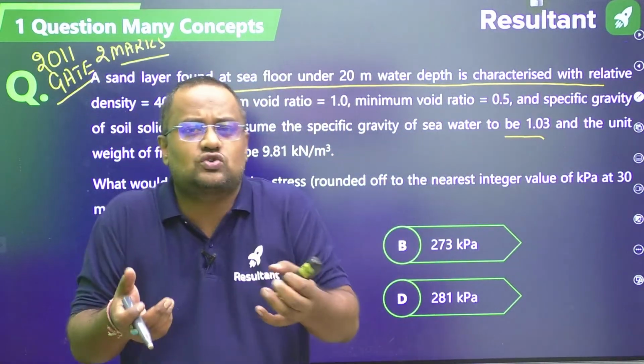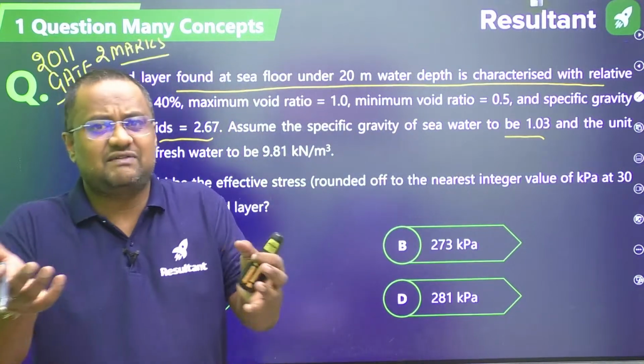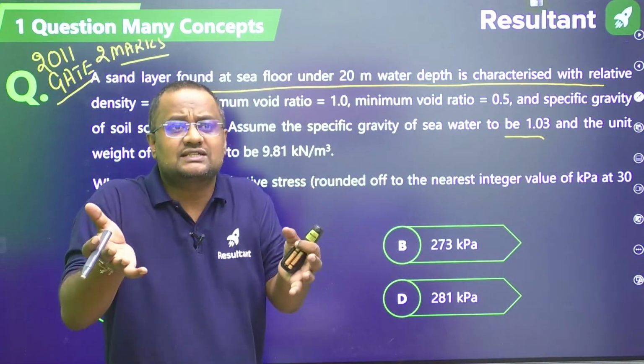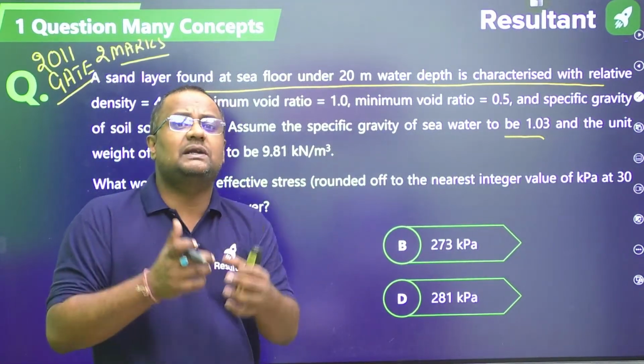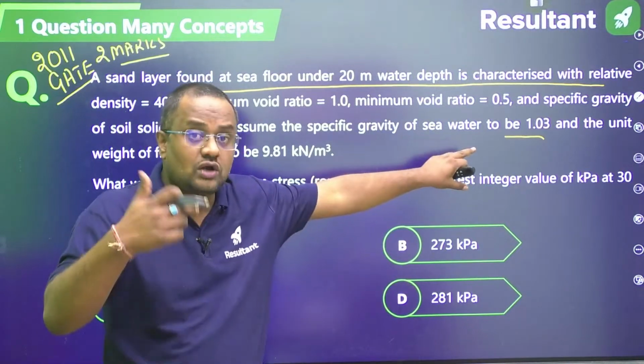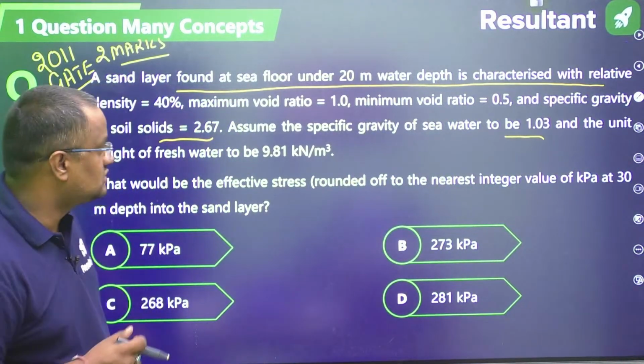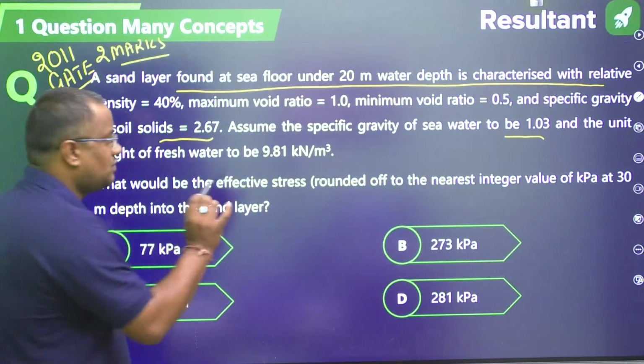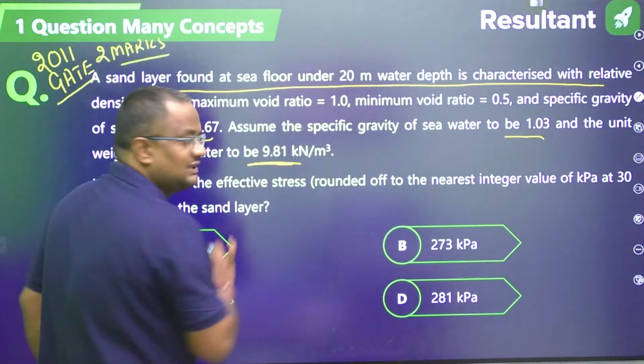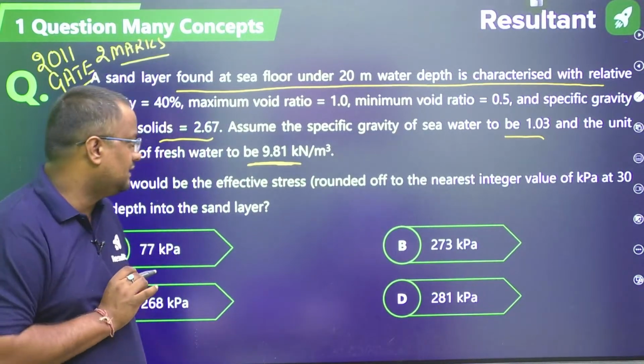Of course guys, there is salt in the seawater, so the specific gravity will not be 1. The density will not be the same as water. The density will be a bit more. So it is not 1, it is 1.03 because of the salts present. And the unit weight of fresh water is by default 9.81 kilonewton per meter cube.